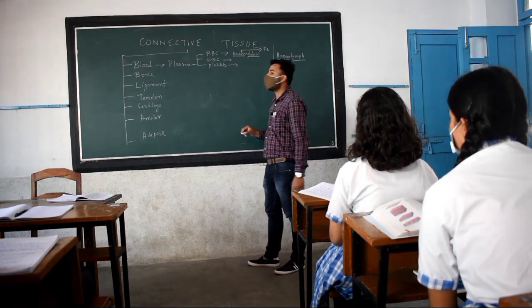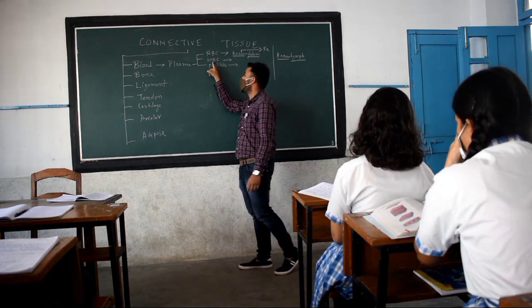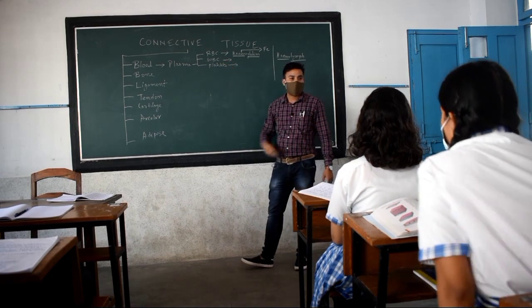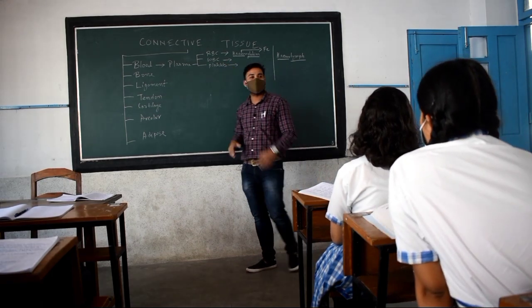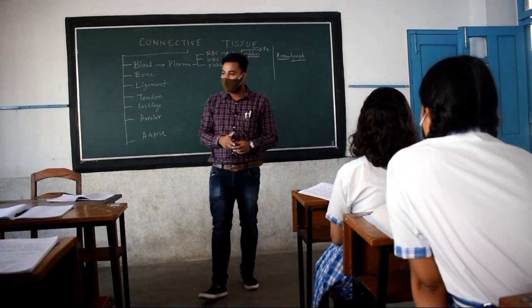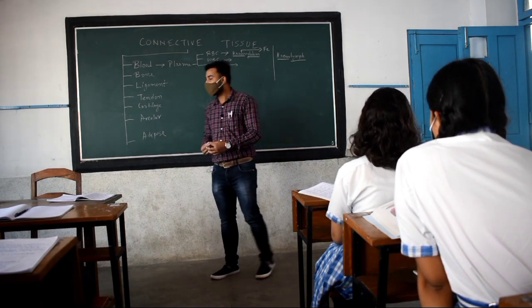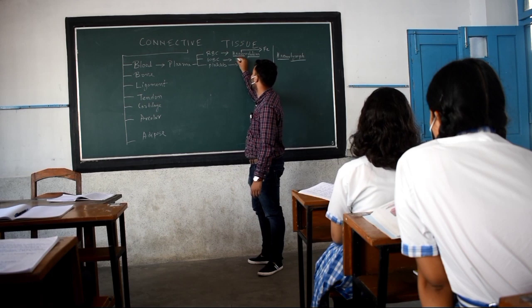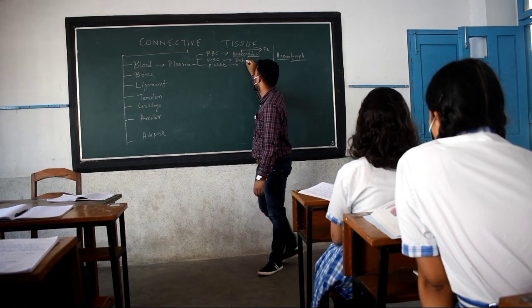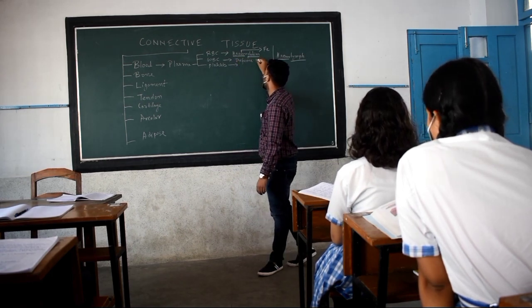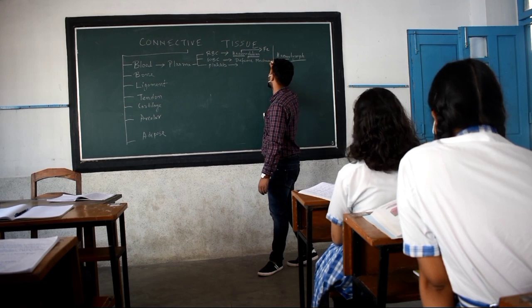Now coming to the WBC part, these are white blood corpuscles. White blood corpuscles means these are white in color, definitely. The function they have is the defense mechanism. Okay, so they are helpful in defending our body. Defense mechanism.